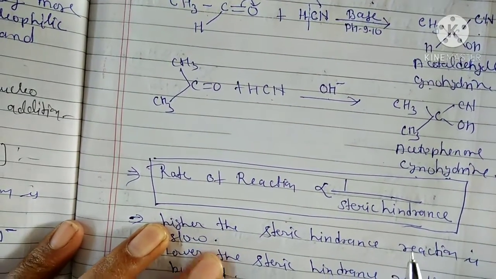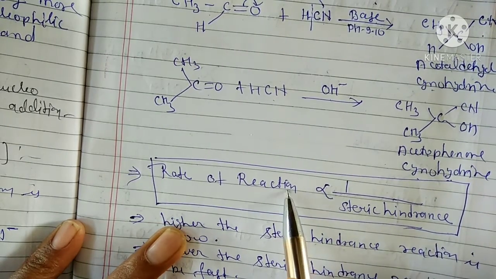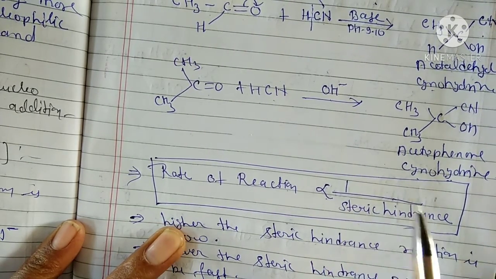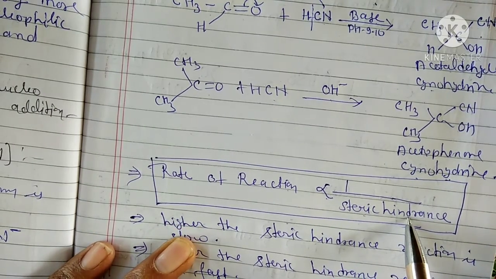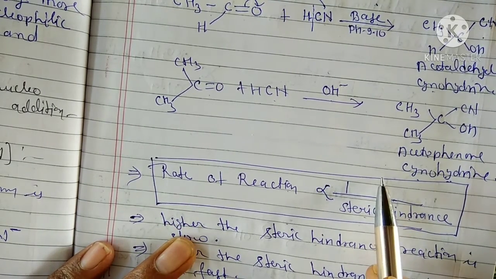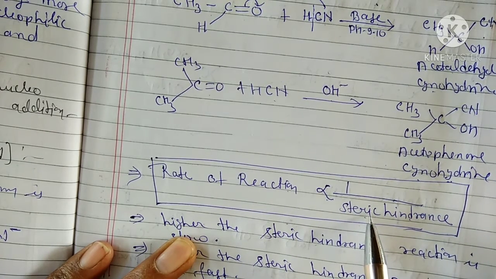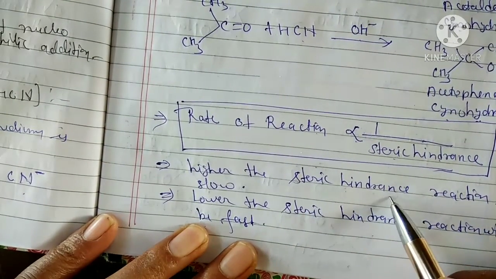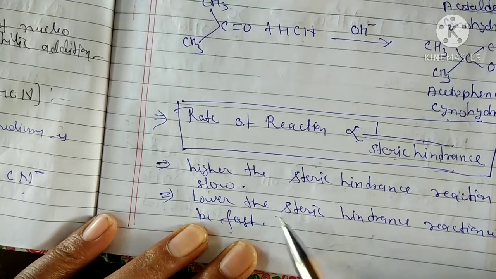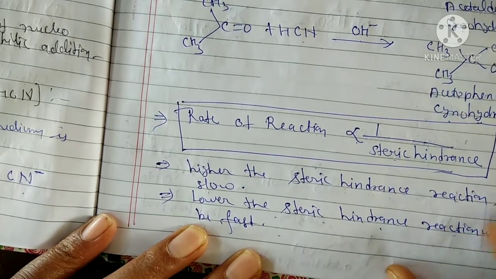The rate of reaction depends on the steric hindrance. So the rate of reaction is inversely proportional to steric hindrance. That means if the alkyl group is larger, the reaction will be slower. If the alkyl group is smaller, the reaction will be fast. Okay students, the higher the steric hindrance, the slower the reaction. The lower the steric hindrance, the faster the reaction. Okay,